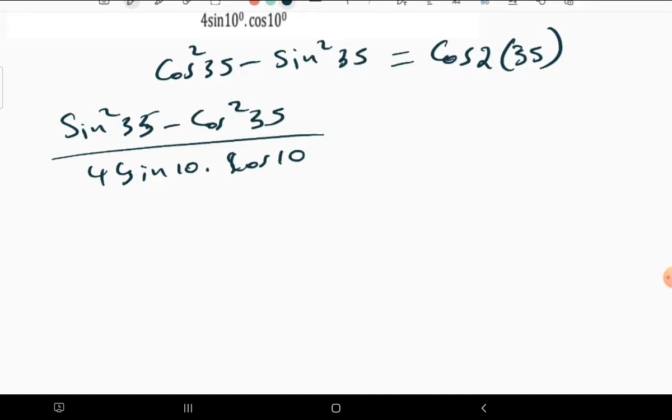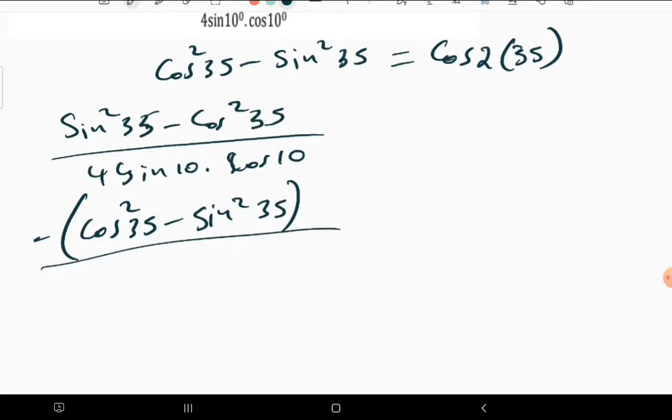When you take the common factor, which is -1, you are trying to change the signs of anything that is in a function. So when you take out negative, you will of course have this thing that you are familiar with, then minus sine squared 35. Then all divided by, in this one, you know that we can break this 4 to 2 times 2, then sine 10, then cos 10. We know that 4 can be broken down to 2 times 2, right? So this is just the skill that you need to obtain.